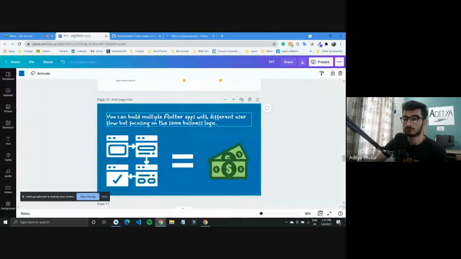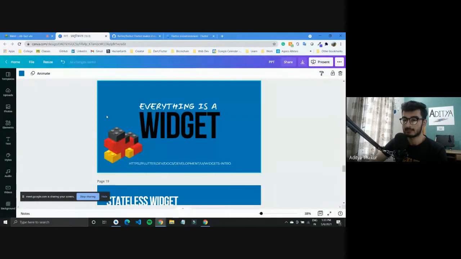In Flutter applications, everything that you see is a widget, which is a very simple concept. Widgets can be visualized as Lego blocks that you keep piling one on top of the other, and you get a complete application in the end.